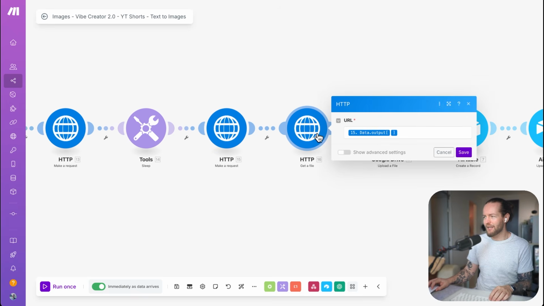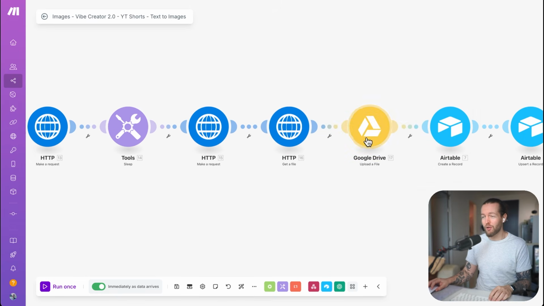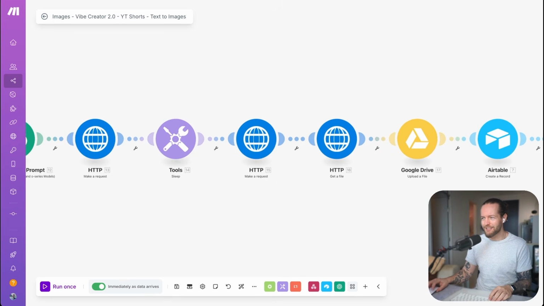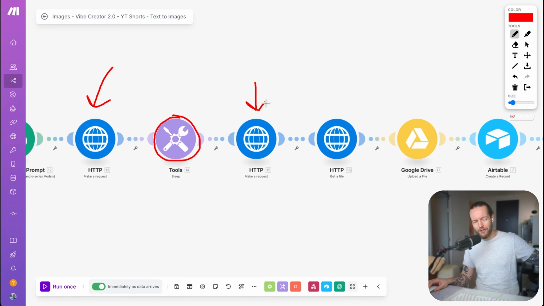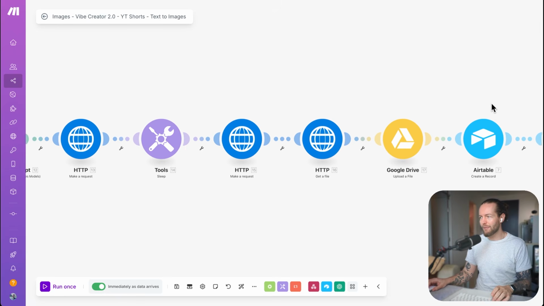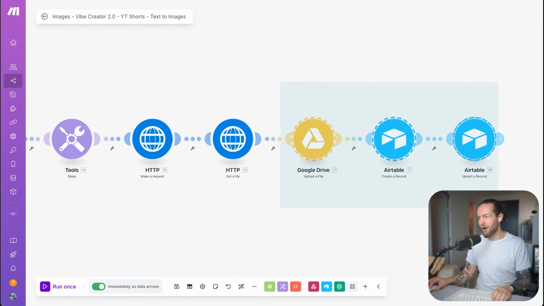Next, we have to get a file. And this is really, we only get the data output from this module right here. And then we upload it to Google Drive. Do you see how easy this is? All we do is make a request with the API. Then we actually wait for around 2 seconds for the image generator. Then we get a request to see, hey, are you finished? Give me that link. And in this module, we download the actual image itself, and then we upload it directly to Google Drive. I'm not going to explain these 3 modules because I already did before.